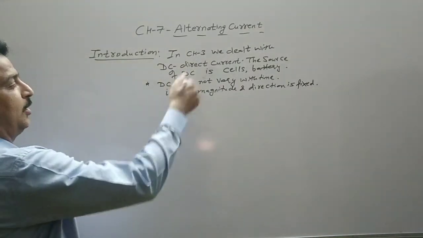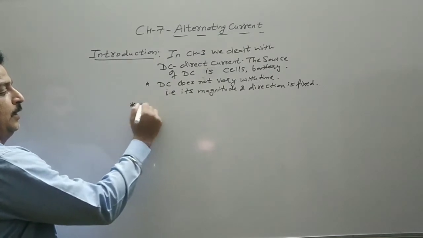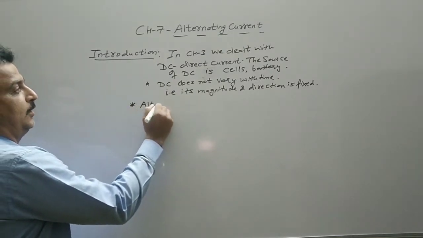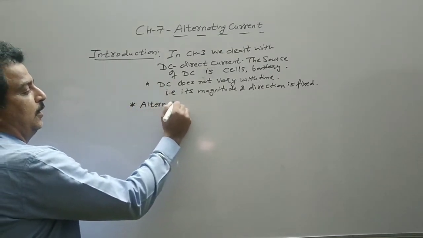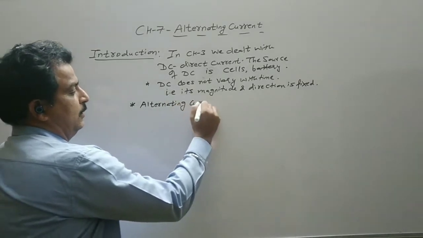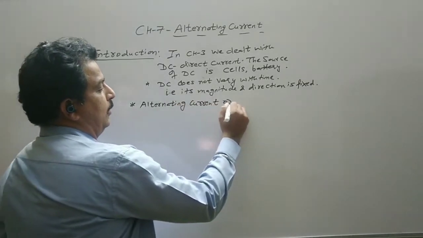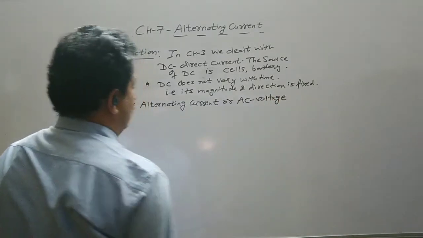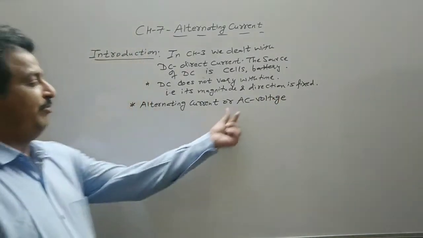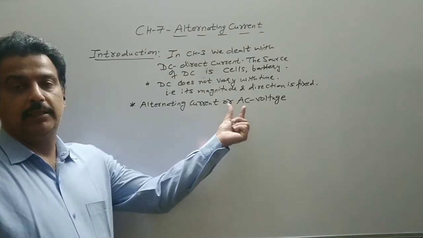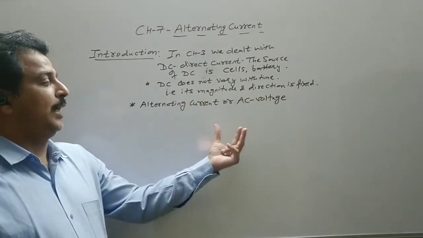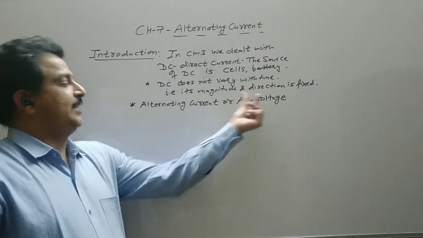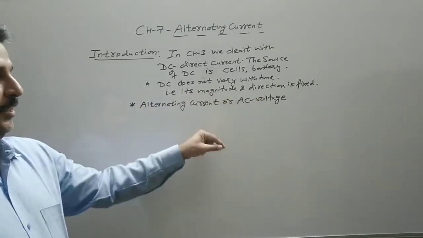In alternating current or AC voltage, now the full form of AC is alternating current, but because they vary with respect to time, we write AC voltage and AC current.